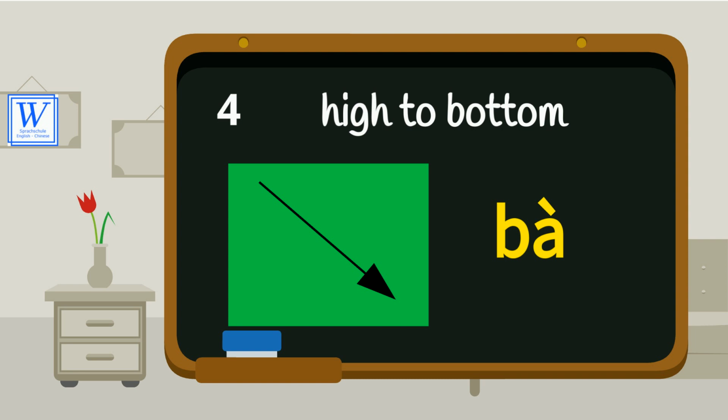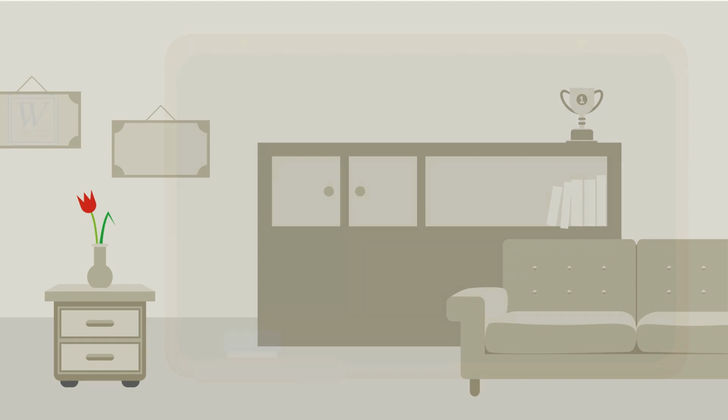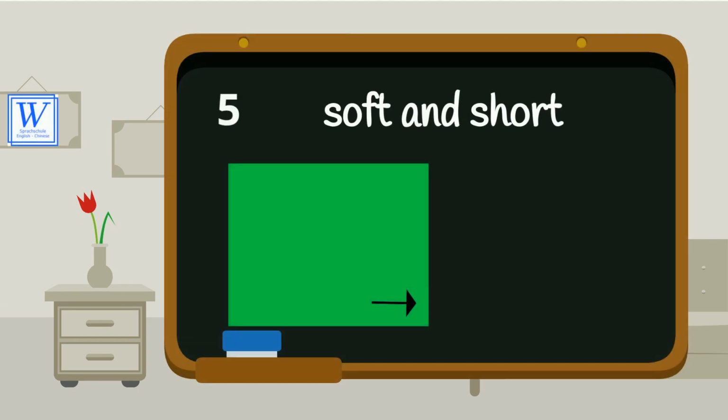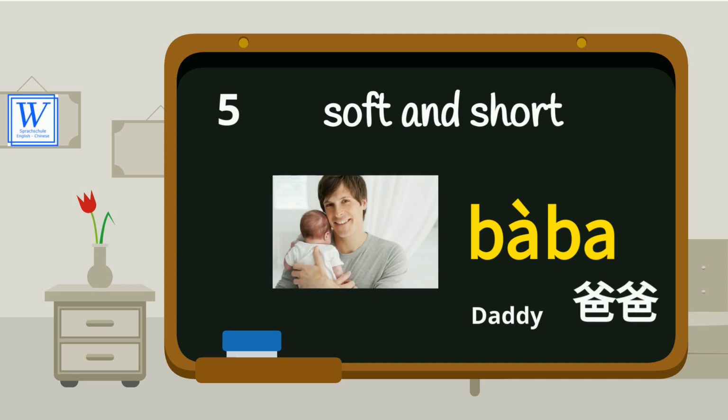Bà. Bà. Means dead. The fifth tone, soft and short. It has no symbol. We usually use with the second word in a double word phrase. Baba. Baba means steady.